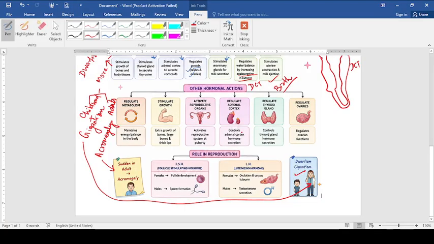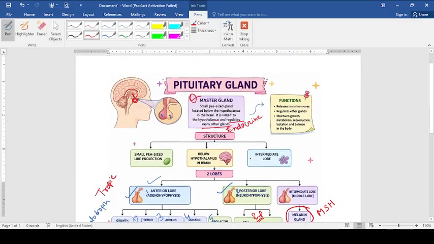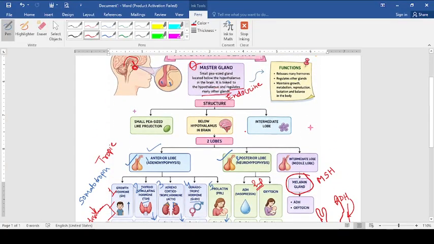Some more regulatory functions of the pituitary are given here, like it regulates metabolism, it regulates growth, it activates the reproductive organs of the female and the male, regulating the adrenal cortex as well as medulla, regulating the thyroid gland as well as regulating the ovary. So, in a small flow chart, I have discussed each and every function of the pituitary and the board questions which are asked on this particular topic. I have also discussed with you, just reminding it once again to you.